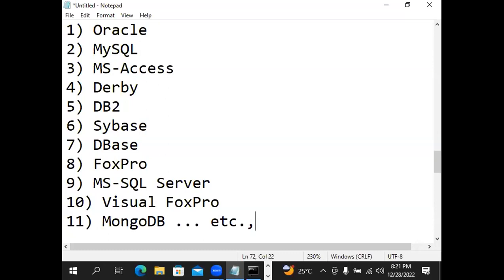See here, if we install Oracle software, two parts are installed. One part is called the SQL prompt, and one more part is called Oracle. The SQL prompt is called the database application, and Oracle is called the database. Is it front end or back end? Can we see the back end?